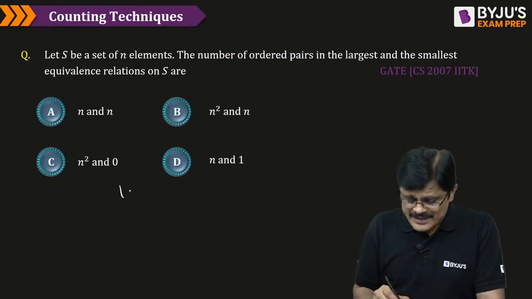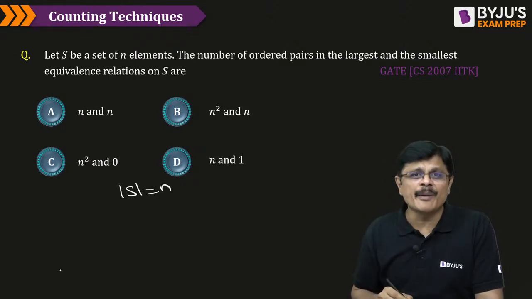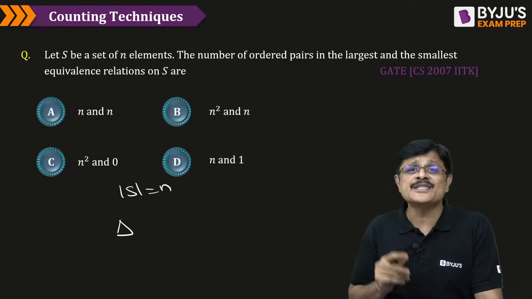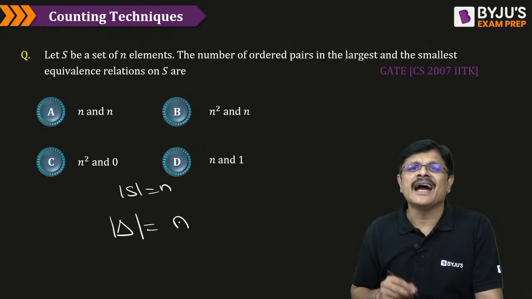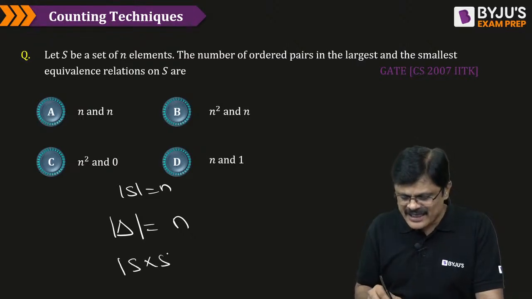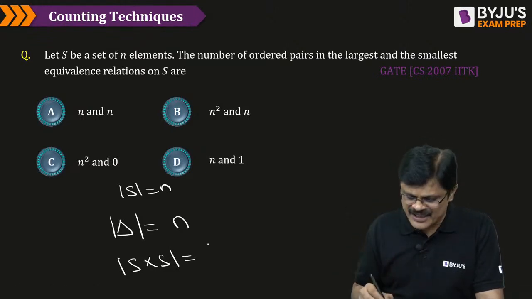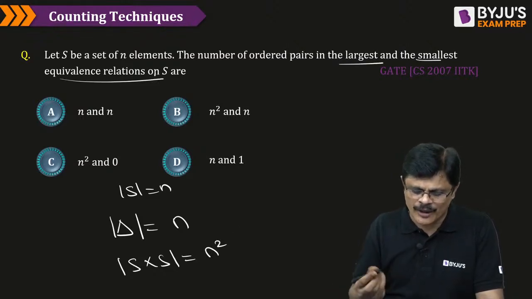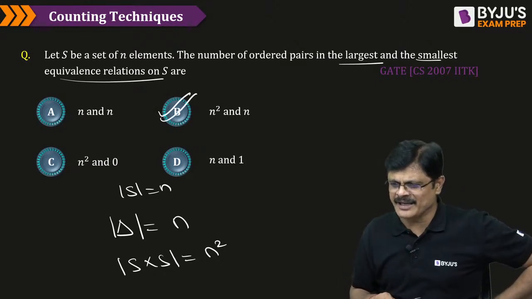Okay. So, a set has n elements. What is the equivalence relation on the set containing the minimum number of elements? There is something called the delta relation, the equal to relation: 1,1, 2,2, 3,3 and so on, n,n. This is the smallest equivalence relation, and it contains n elements. And the largest equivalence relation is S cross S, which has n square elements. So the largest and smallest equivalence relations on S contain n square and n elements respectively, my dear friends.